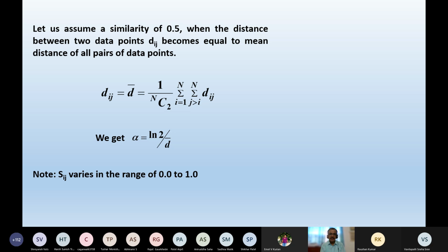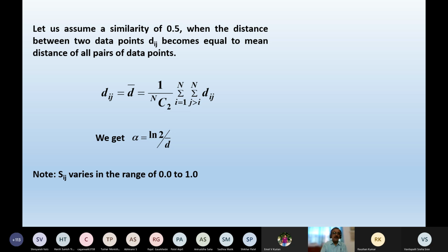Let us assume that the similarity between the two data points, that is Sij, is equal to 0.5 when the distance between these two data points dij becomes equal to the mean distance of all pairs of data points, that is nothing but d bar. How to determine the d bar? All of you know, I have already discussed it while discussing the Sammon's nonlinear mapping.